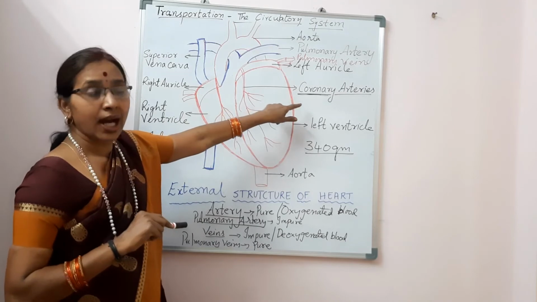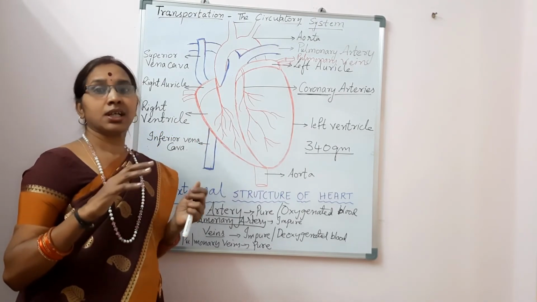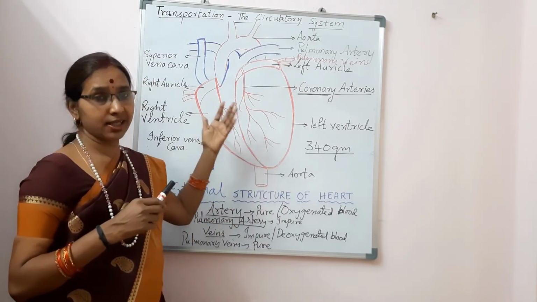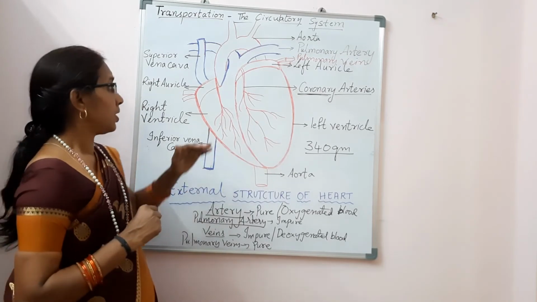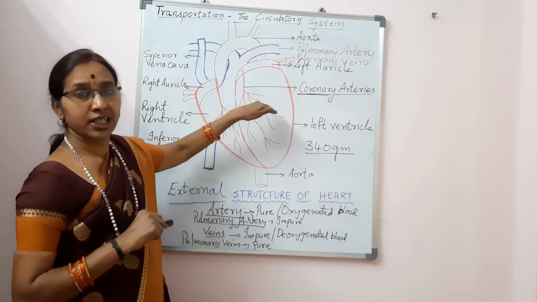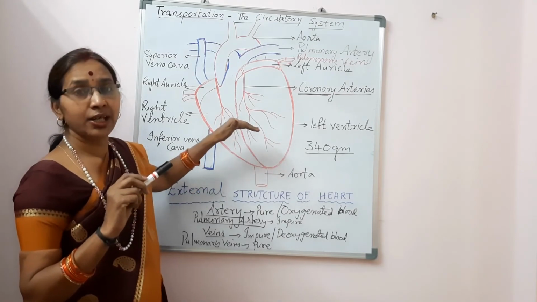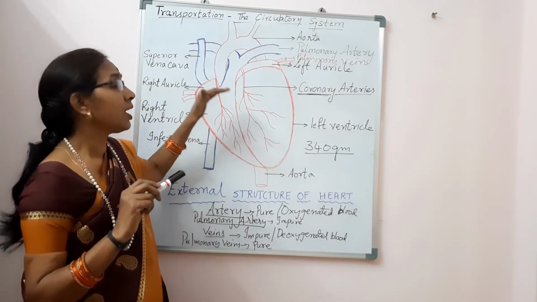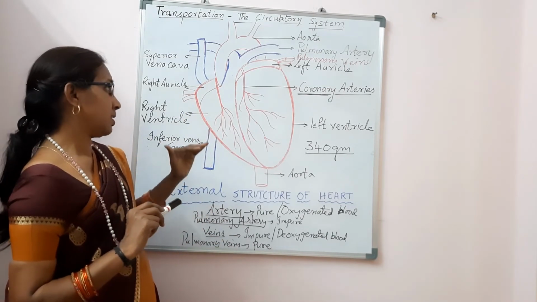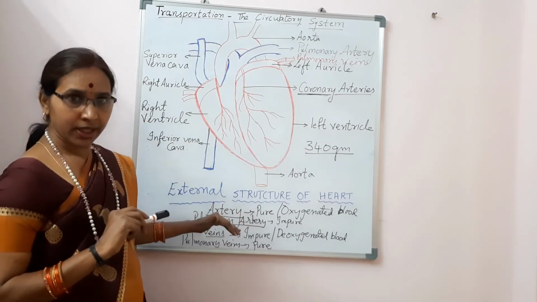So if the coronary arteries are blocked, the blood supply to the heart muscles is stopped, due to which there is a heart failure, and then it results in a heart attack. So we have other type of blood vessels, that is coronary arteries, which will carry oxygenated blood to the muscles of the heart, and coronary veins which will carry impure blood, that is deoxygenated blood, again to the chambers for purification. So now we have learned about the blood vessels, that is coronary artery, coronary vein, artery, pulmonary artery, vein